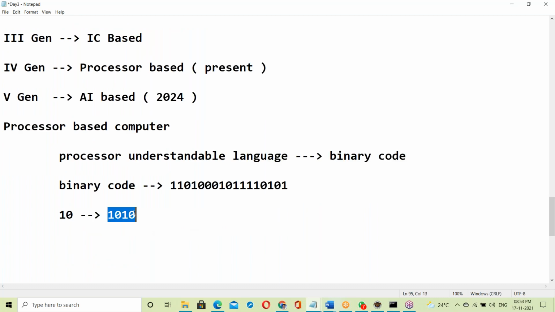This is our language, user understandable language, numeric values. That our language converts into system understandable language. The system understands binary code: 10 converts into 1010. How that converts, we'll discuss next.